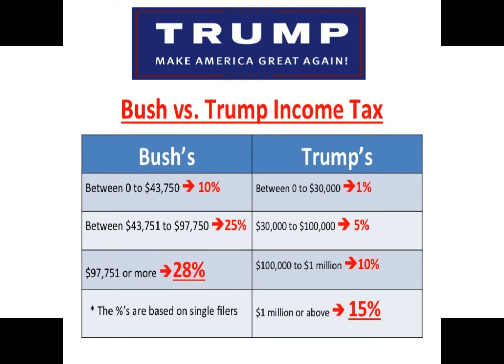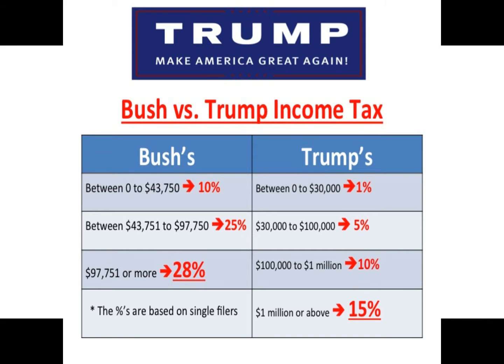Now here's a substantial difference in their marginal tax rates. If you earn between $43,751 to $97,750 in Jeb's plan, you pay 25%. In Donald Trump's plan, you pay just 5%.